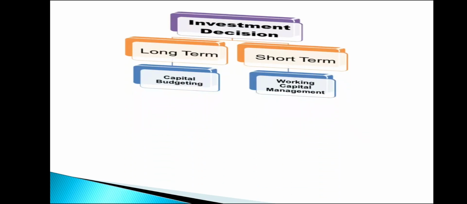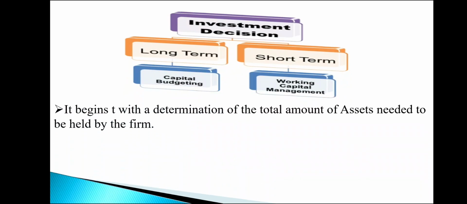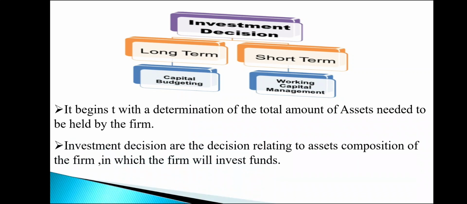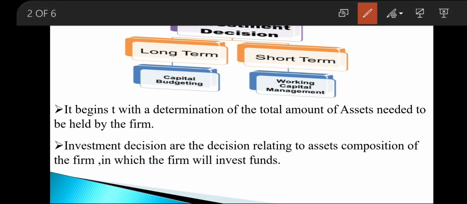As we all know, the firm has scarce resources that must be allocated among competitive uses. The financial management provides a framework for the firm to take these decisions wisely. So investment decision is related to the determination of the total amount of assets held by the firm, right?